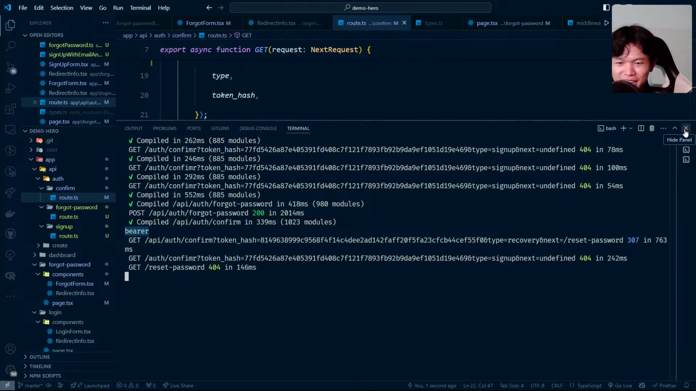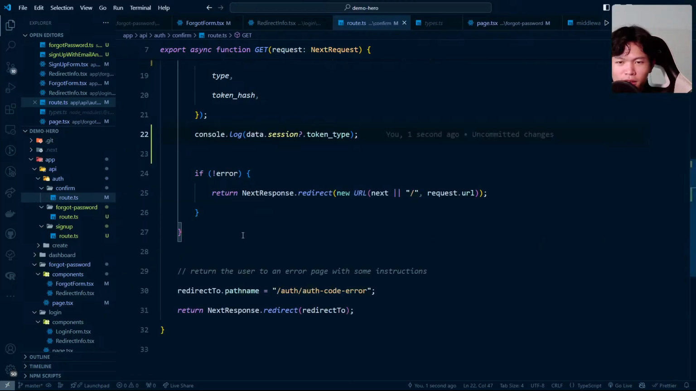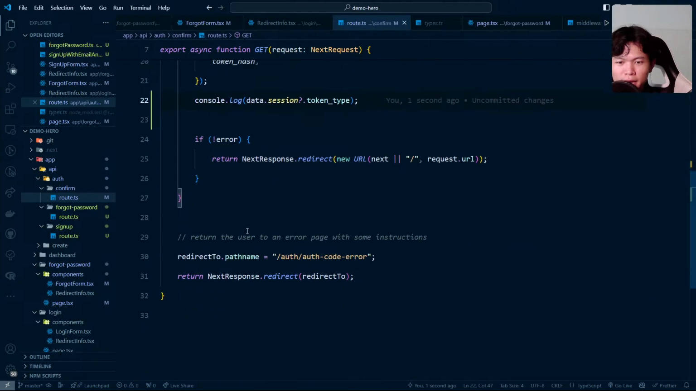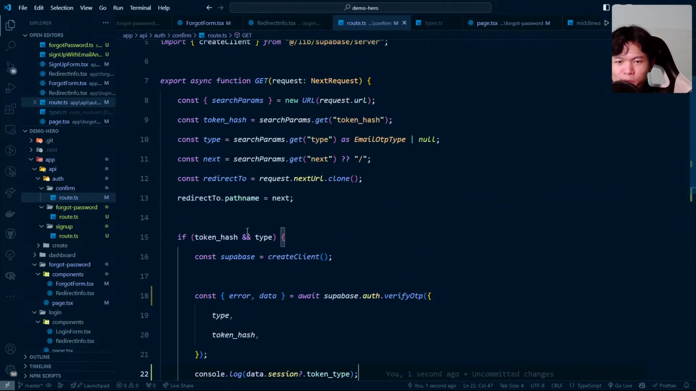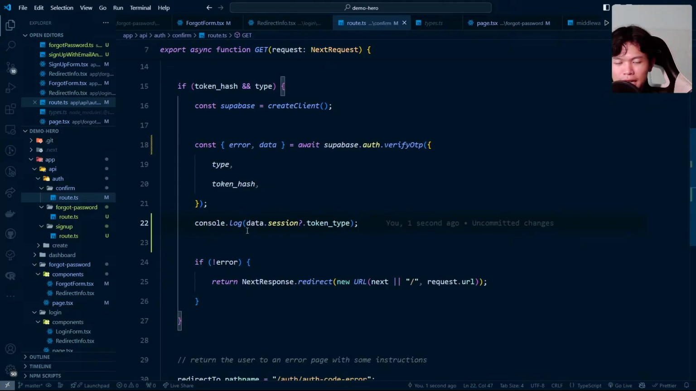Okay, this is not related to the token hash. The type should be equal to here. Wait, what? Oh, okay, this is another request. But we have the type right here that we can add. I'm thinking about this. Let's say, for example, what if the types would actually display the entire session right here? What kind of session it is?